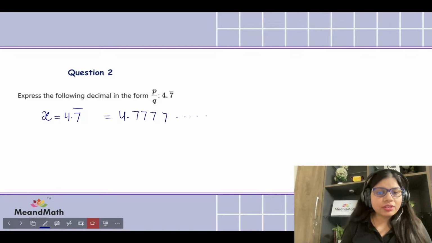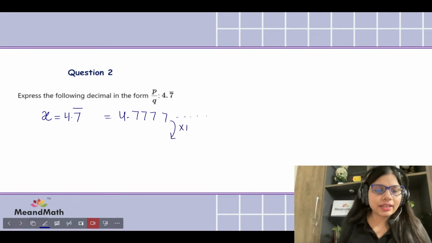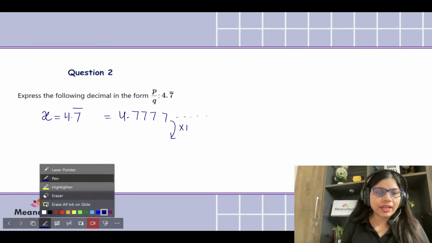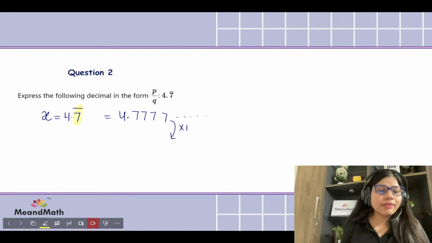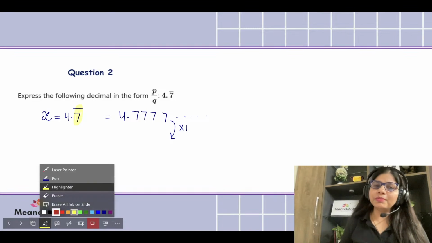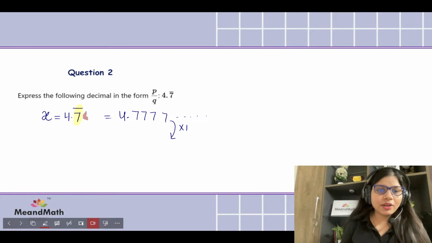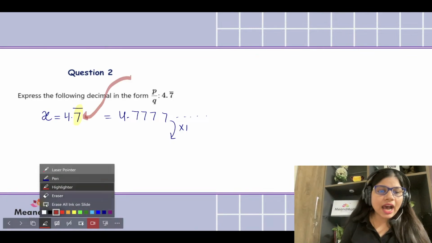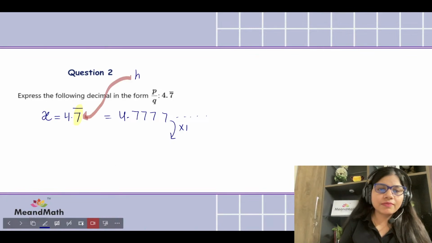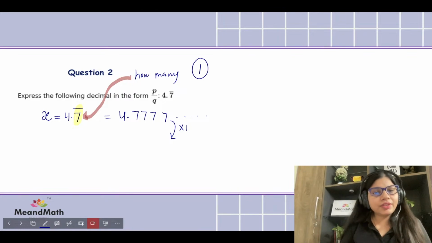So what we do first is to multiply it by... how many digits are recurring? This is the first thing to identify. The first question you have to ask yourself is how many digits are recurring. Over here we have only one digit recurring. So if one digit is recurring, we're going to be multiplying it by 10.